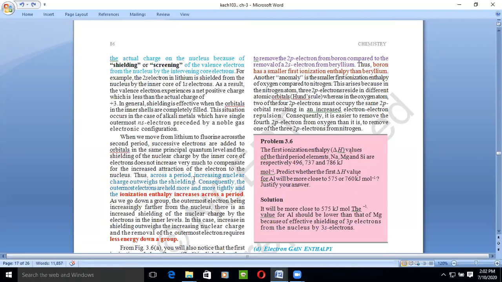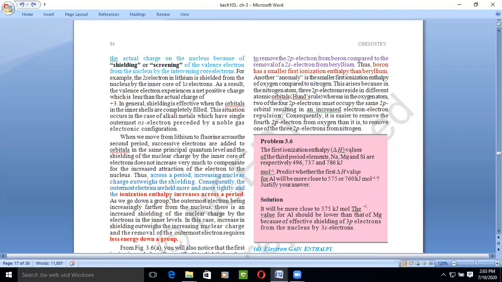As the nuclear charge increases, this will overweight the shielding, the force which acts between the outermost electron and the nucleus. Consequently, the outermost electrons are held more and more tightly, and the ionization enthalpy increases across the period. What will happen when we go across the period from left to right?